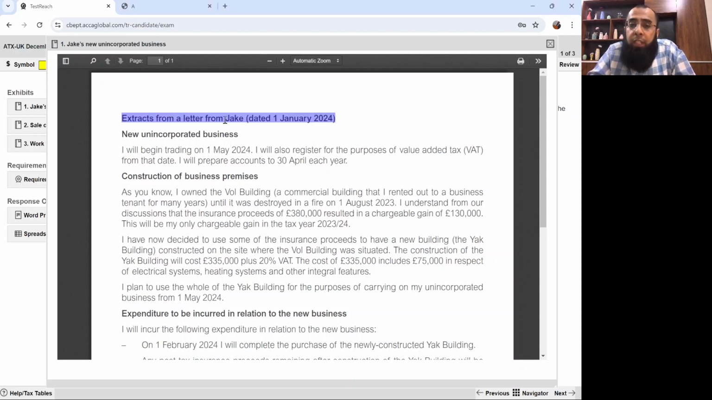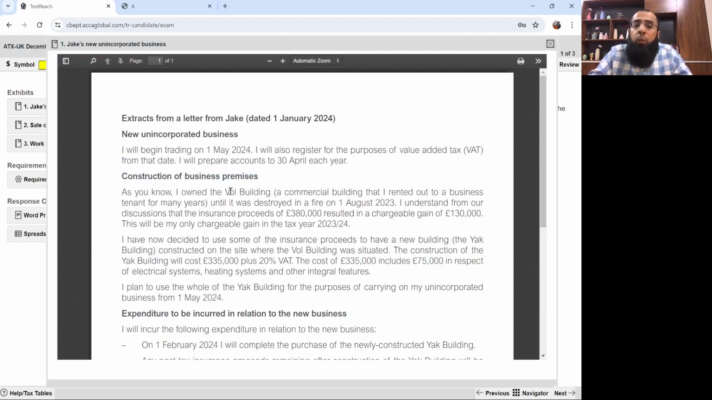So, extract from a letter from Jake dated 1st January 2024. New unincorporated business. I will begin trading on 1st May 2024. I will also register for the purpose of value added tax from that date. I will prepare accounts to 30th April each year. Construction of business premises.